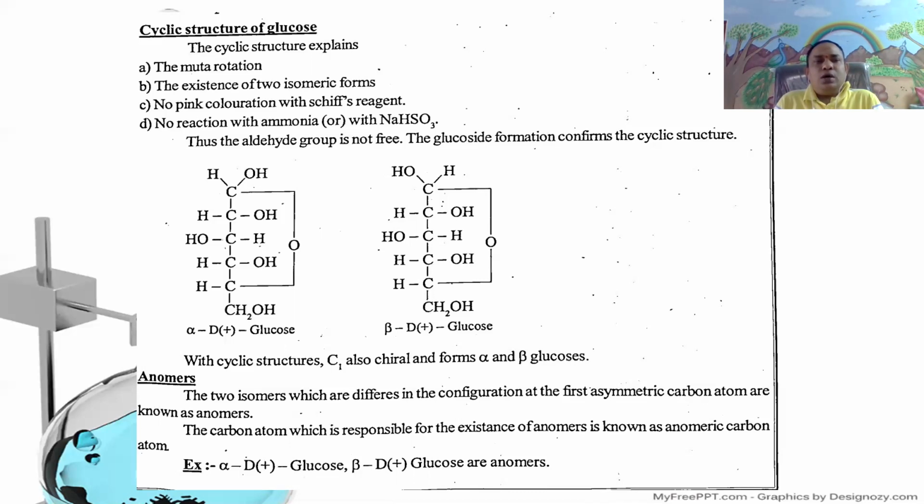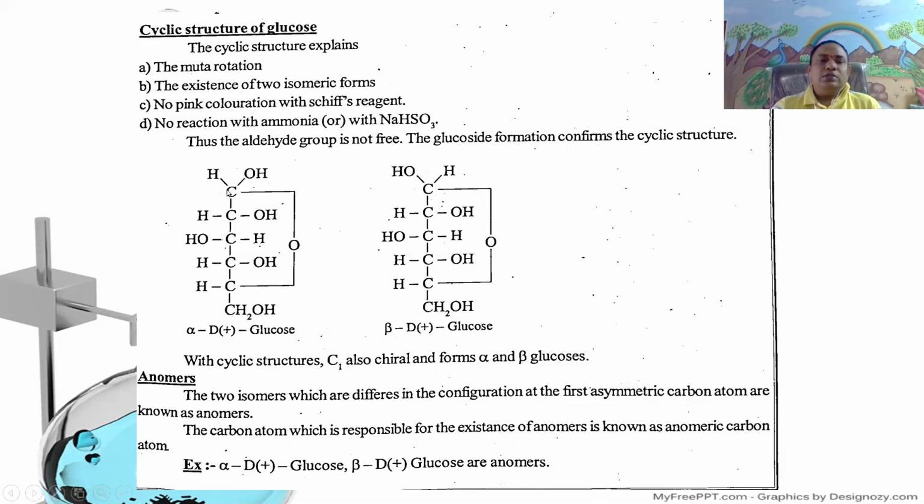It doesn't restore the pink color with the Schiff's reagent. It doesn't react with ammonia and sodium bisulfite. Thus, the aldehyde group is not free. The glucoside formation confirms the cyclic structure of glucose. That is, based on the stability of gamma lactone, the cyclic structure of glucose is as follows.